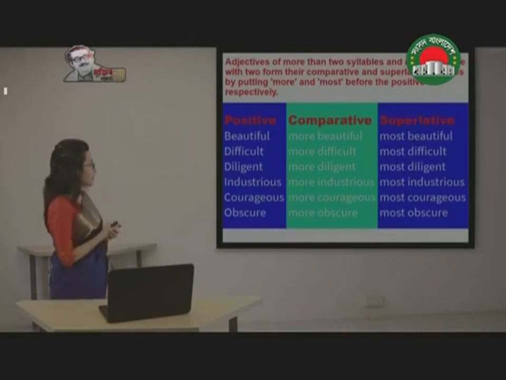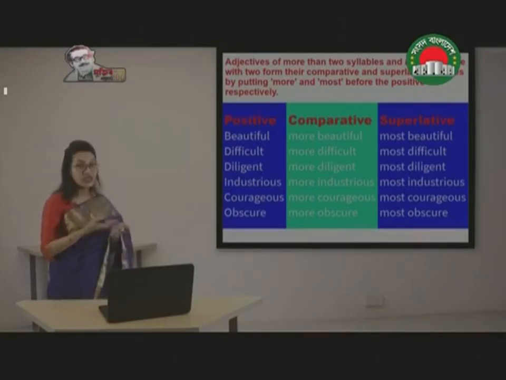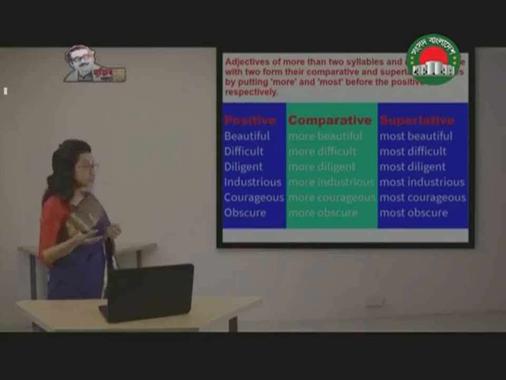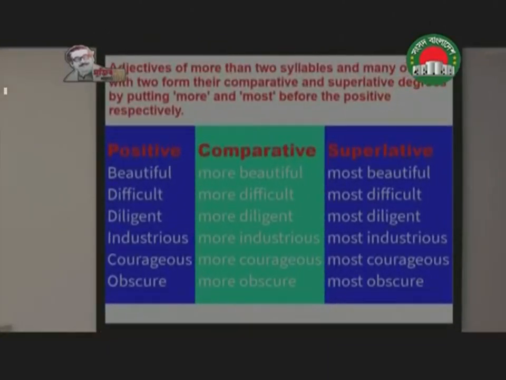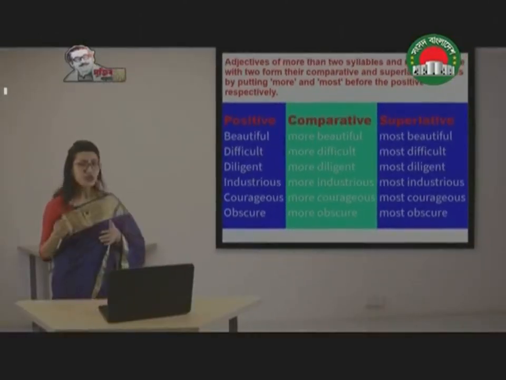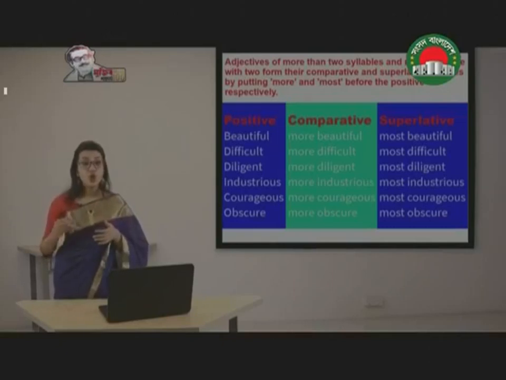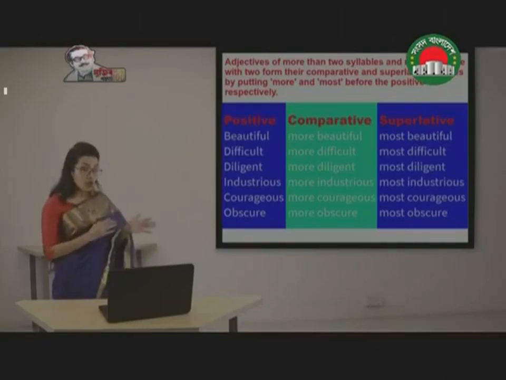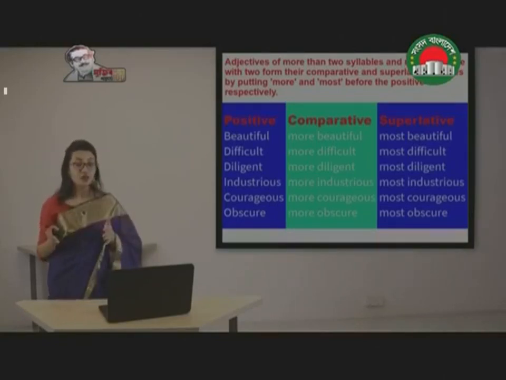Let's look at the other examples. Difficult, more difficult, most difficult. Diligent, more diligent, most diligent. Industrious, more industrious, most industrious. Courageous, more courageous, most courageous. Obscure, more obscure, most obscure. So if the syllable is more than 2 or more than 3, then you are going to use more in comparative and most in superlative.